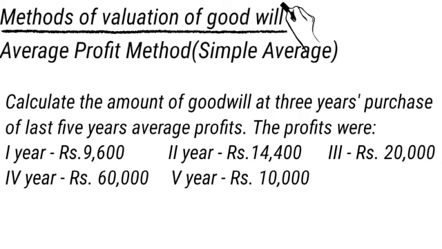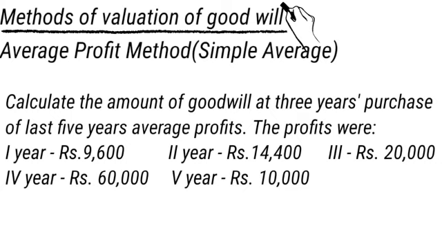Let us start with the problem. Calculate the amount of goodwill at 3 years purchase of last 5 years average profit. Read the problem carefully.